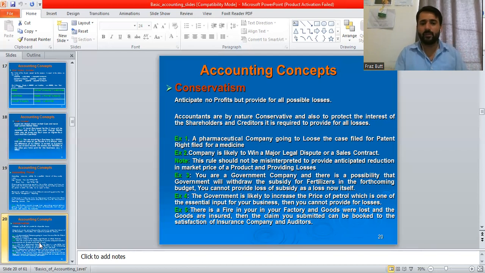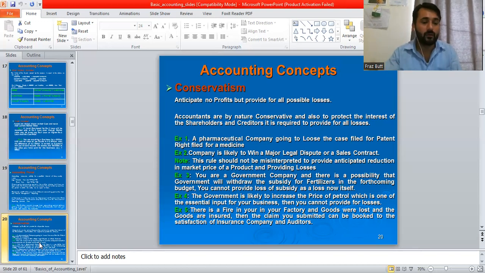Accountants are by nature conservative, as I told. Conservative means a person who is old-minded, very reserved, very careful about the spending of money. So accountants are by nature conservative, and also to protect the interest of shareholders and creditors, it is required to provide for all losses.